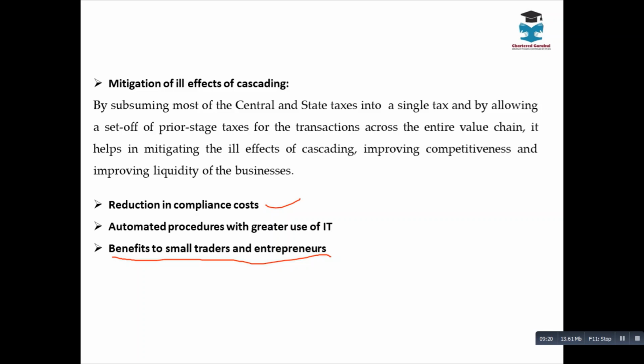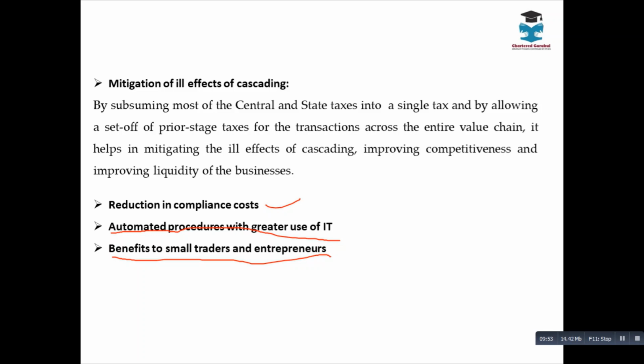There is a threshold limit up to 20 lakhs, 10 in case of specified states. You don't have to take any registration. GST is not mandatory. And up to 2 crore rupees, there is no audit compulsory under GST. So it is helping small service providers and small businessmen through the implementation of GST. And it's automating the procedures with regard to GST. Now, what are these automated procedures?